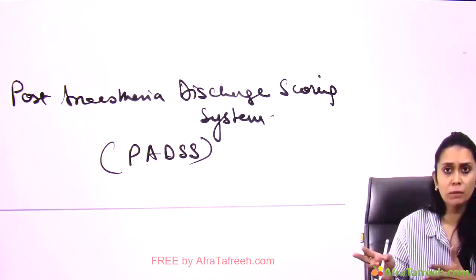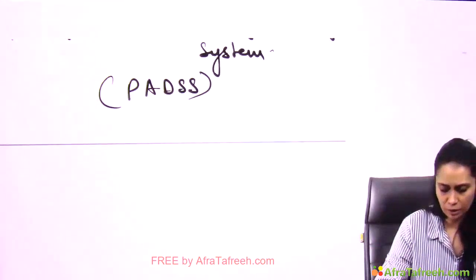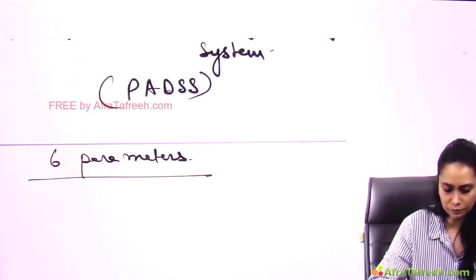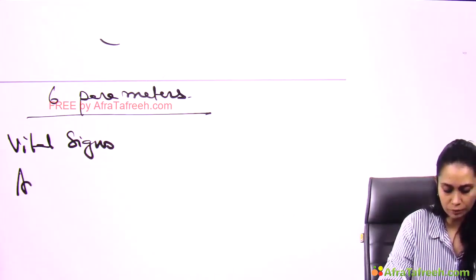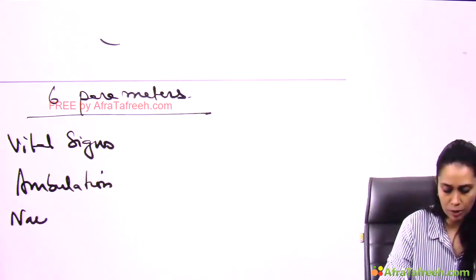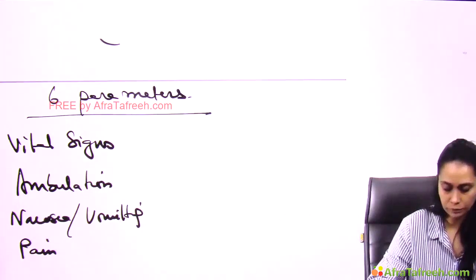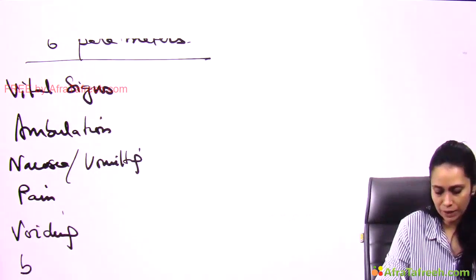Same day I have to discharge my patient, patient has to fulfill certain criteria. Now there we have 6 parameters in it. In this we have, number 1, vital signs. We have ambulation, nausea and vomiting, pain, voiding, patient can void or not, and is there any bleeding.